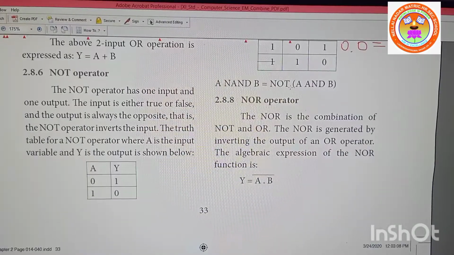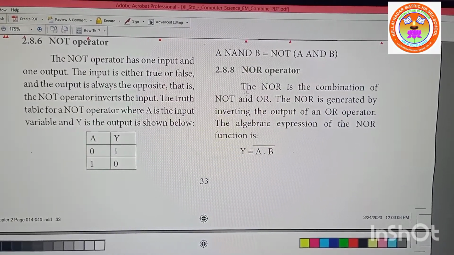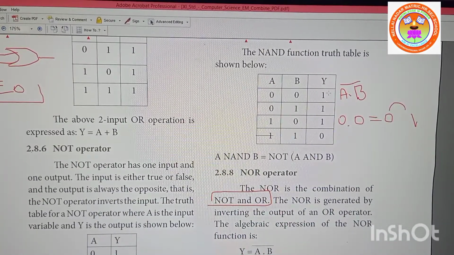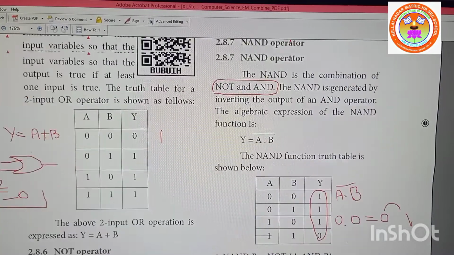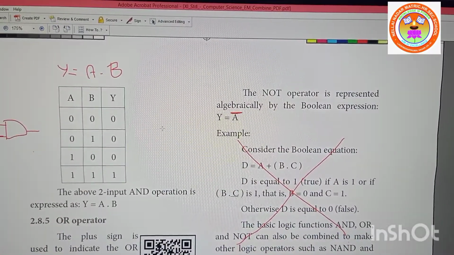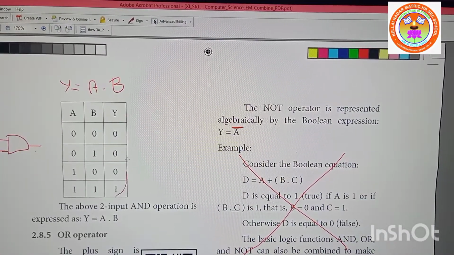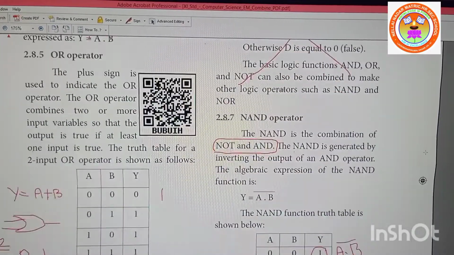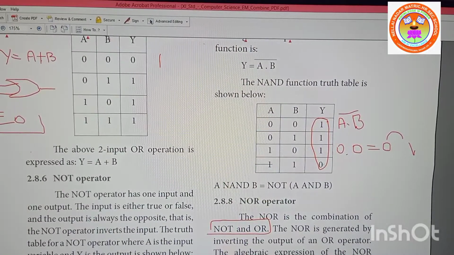Right. Okay. NOR operator. NOR is nothing but NOT and OR if you combine. One more thing I forgot to tell you. See, this one is just opposite to the AND operator output. See this. This one and this one you compare. 0, 0, 0, 1. Here 1, 1, 1, 0. Is it clear?